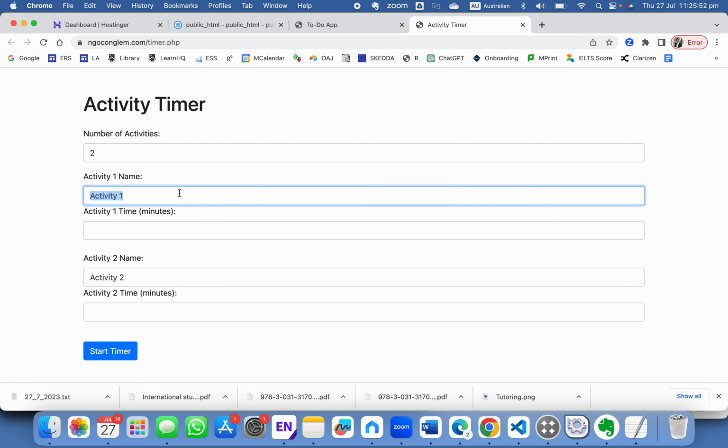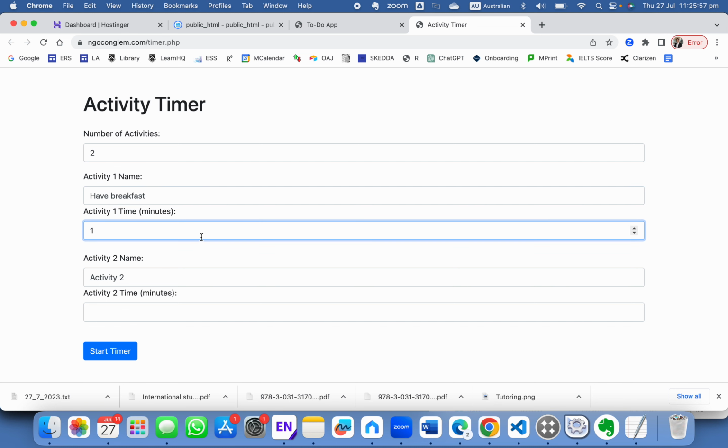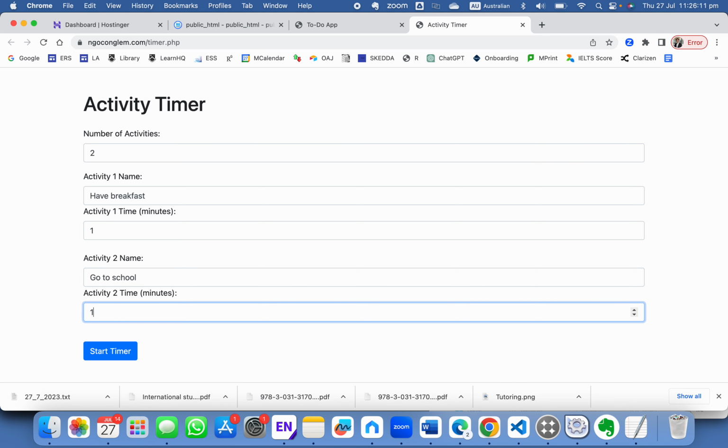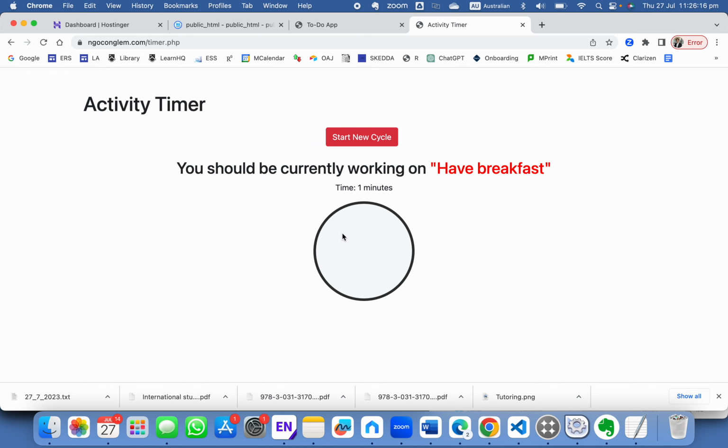Then you say have breakfast, 1 minute. Just an imaginary number. You can't really have breakfast in 1 minute, but for the sake of demonstration only, then go to school, and again just 1 minute. Now you can click on start timer, and it will generate something like this. The first line will tell you the activity that you should be doing at the moment.